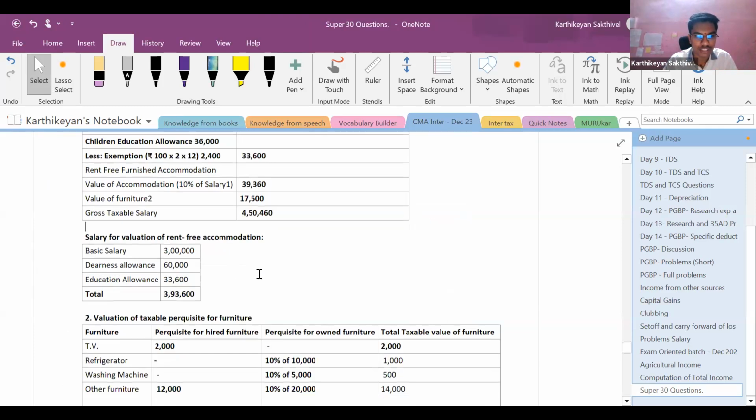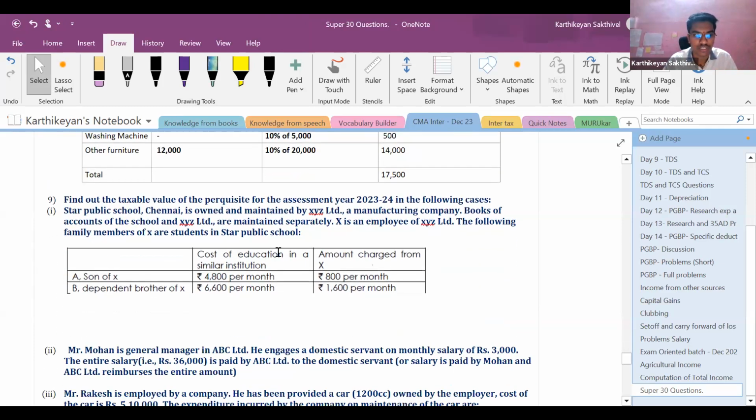This is one small good question which deals with valuation of perquisite, right? Now let us go to question number 9. As far as question number 9 is concerned, we need to find out the taxable value of perquisite for the assessment year 23-24 in the following cases.